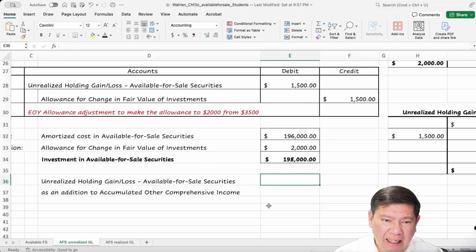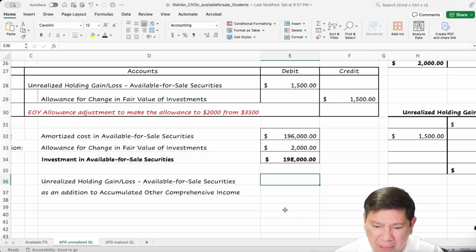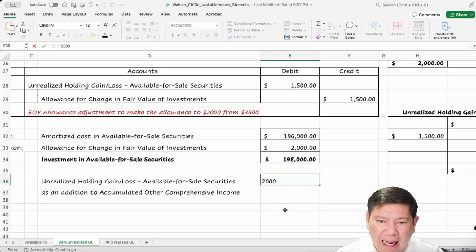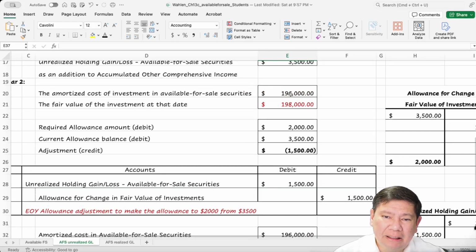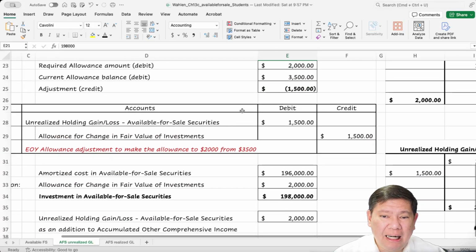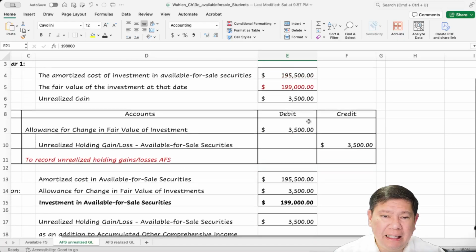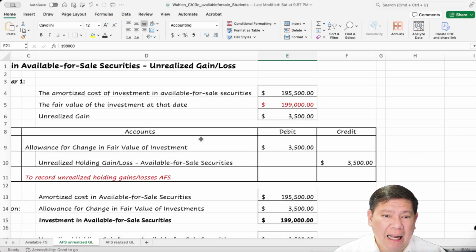And now the unrealized holding gain is only $2,000 as needed, because we only need $2,000 to increase from $196,000 to $198,000. So that's how we prepare the journal entries to adjust our end of the period investment value from the amortized amount to the fair value of the investment.